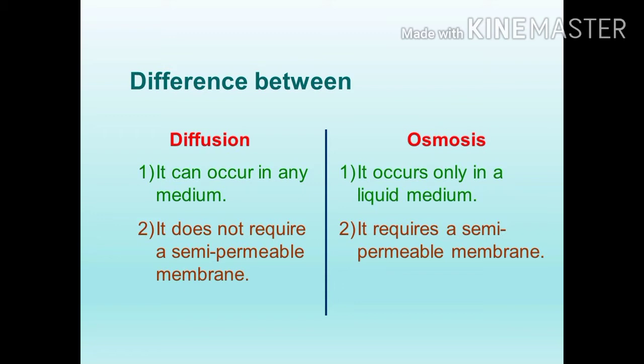Now we discussed the movements of carbon dioxide and oxygen. There is a gaseous exchange between the cell and the external environment, so the diffusion process takes place in gases also. Diffusion occurs in any medium and does not require a semi-permeable membrane. But osmosis occurs only in a liquid medium, and it requires a semi-permeable membrane.